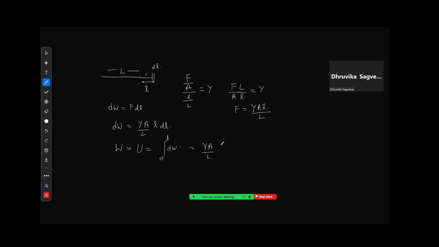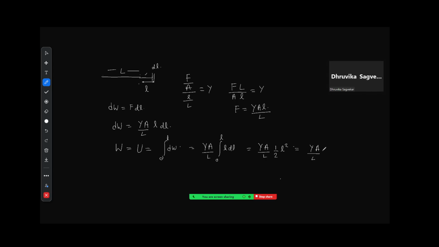This will be Y A over L. Inside the integration you will get 0 to l, l dl. Now from our simple integration of x, we know it is equal to x square by 2. So Y A over L. Here you will get half and you will get l square, correct? Now reworking this, you can write this as Y into A upon L, correct?